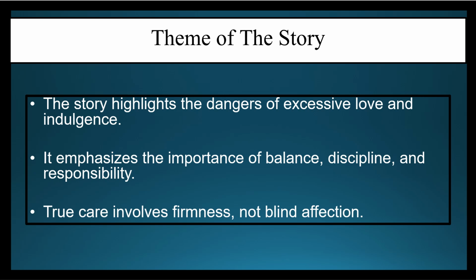So much so that she was blinded by her affection for her pet and did not realize how her excessive love was harming Tricky. So true care involves firmness. It's necessary to be a little firm. It's not just about blind affection. The entire chapter emphasizes the importance of balance, discipline, responsibility. It's like show love, care, indulge, but to a certain extent.